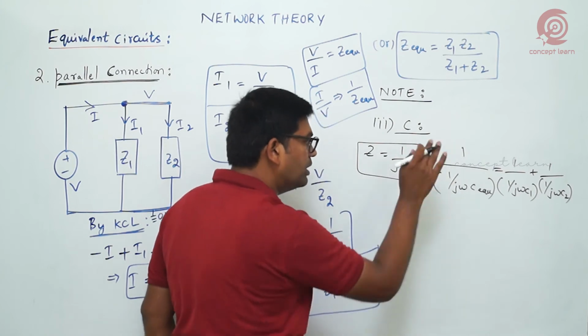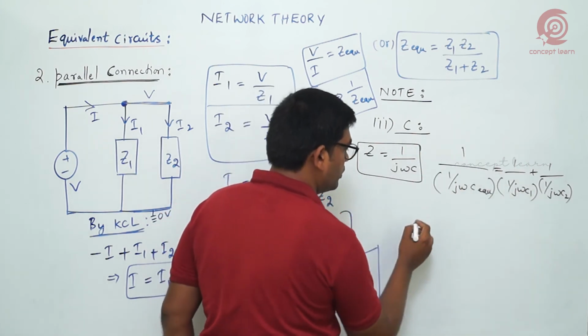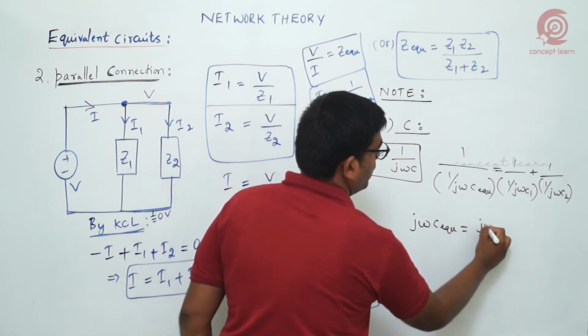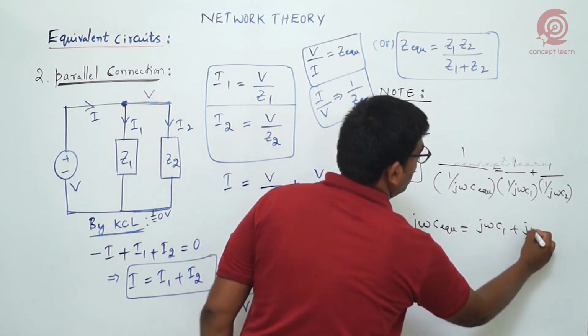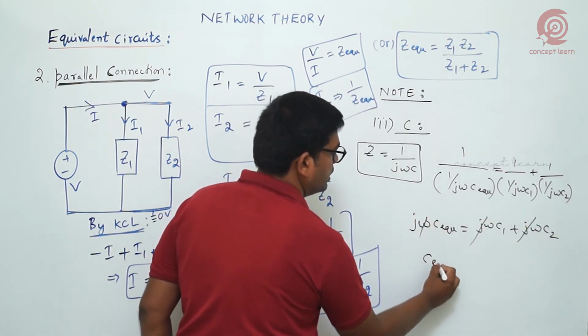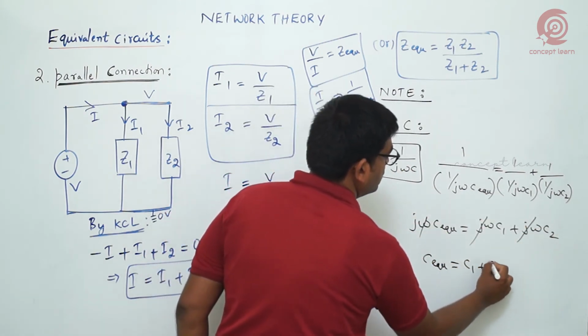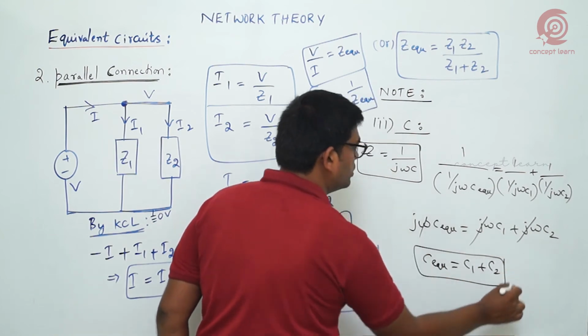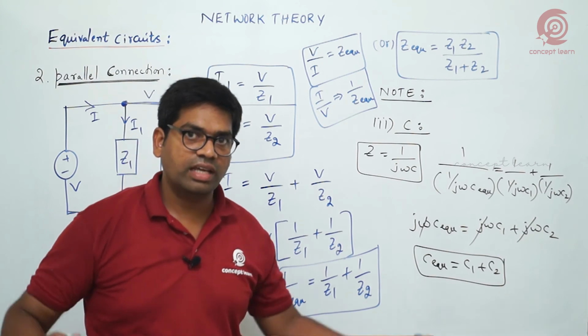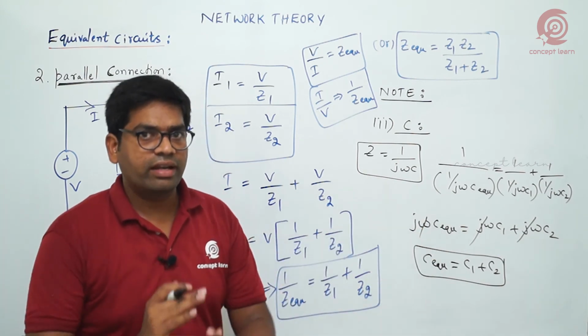So all this comes to the numerator: j omega C equivalent equals j omega C1 plus j omega C2. On both sides j omega will get cancelled. Then what is C equivalent? C1 plus C2. Just opposite for both R and L. So when capacitors are connected in parallel, directly we add their capacitance.